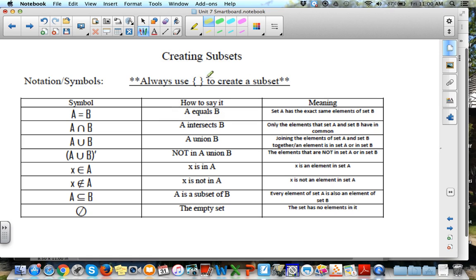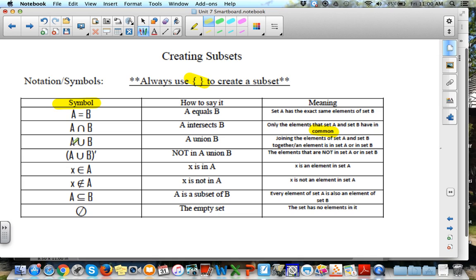Let me get my highlighter out. We got our curly brackets. So that's important. And then these symbols are important. We've got A equals B. Set A intersects set B. Those are the elements that they have in common. When they intersect each other, it's like when 2 lines intersect, it's where they cross, they have a point in common. Well, when sets intersect each other, it's the things they have in common.